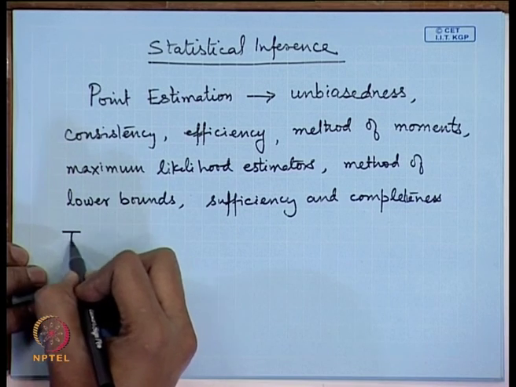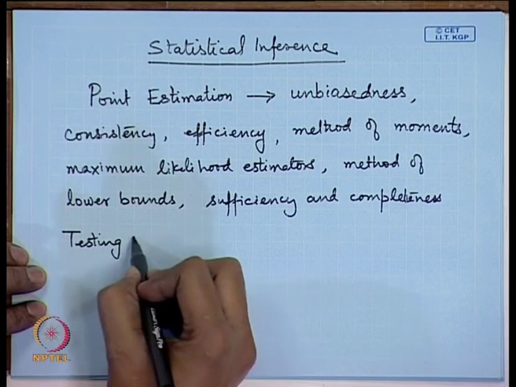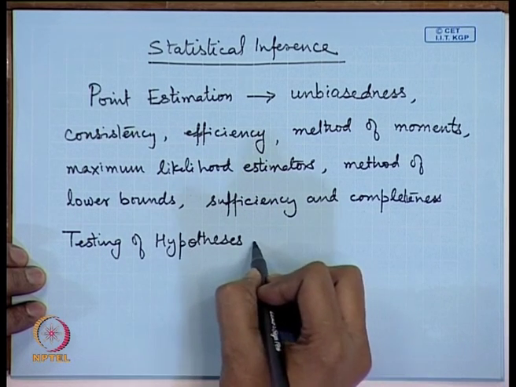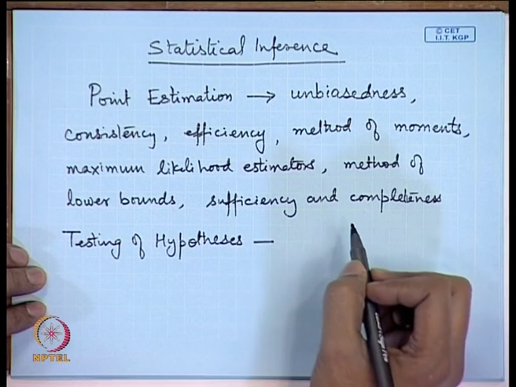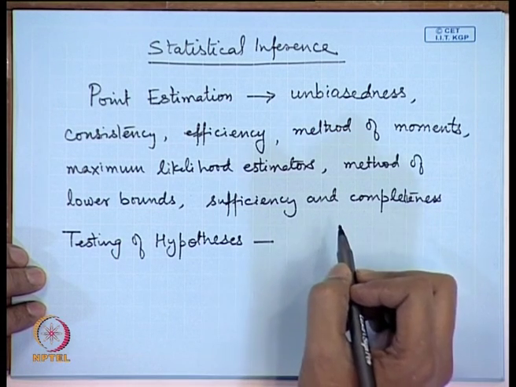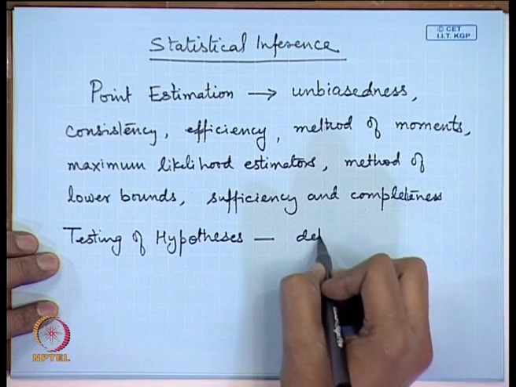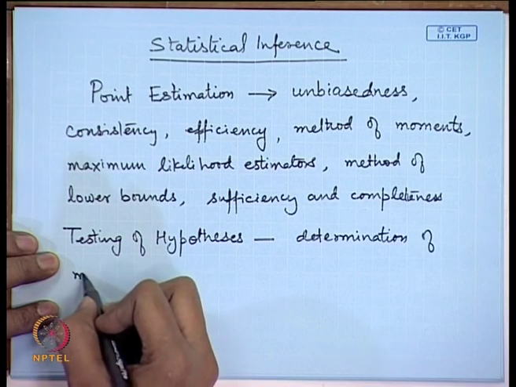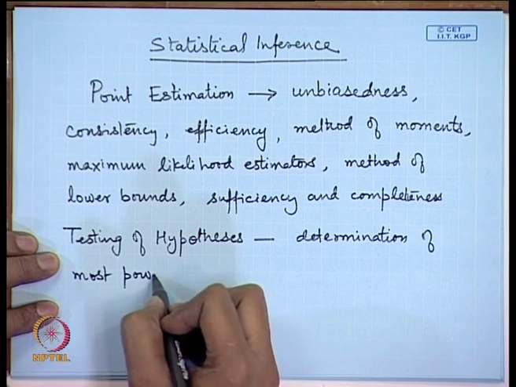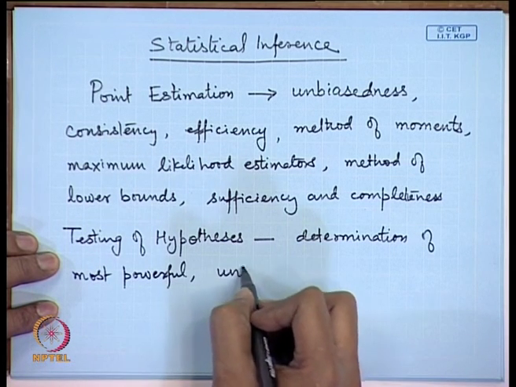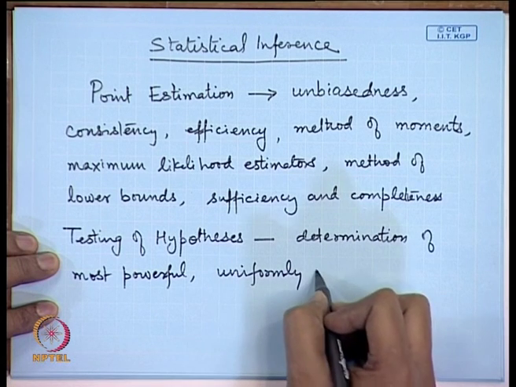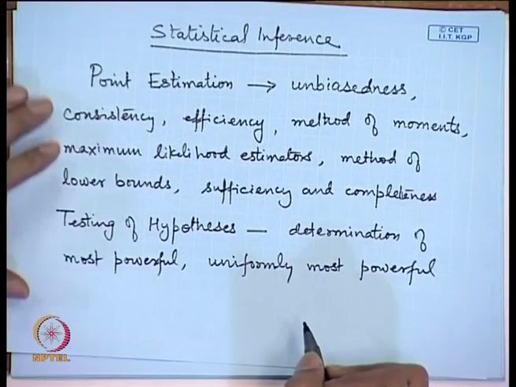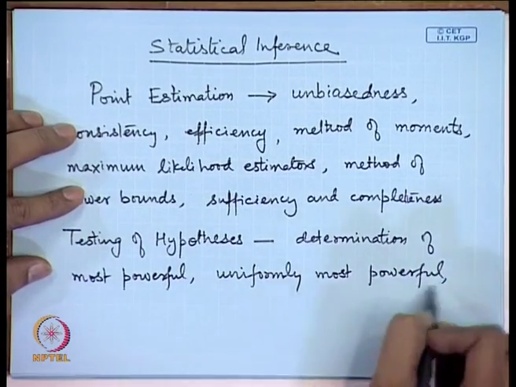We will cover another major area in inference, that is testing of hypothesis. We will discuss how to find out various kind of tests, what are the types of errors, the fundamental concepts of testing of hypothesis, and determination of the tests. So, in the determination of tests we will discuss most powerful, uniformly most powerful tests, and then a related concept, that is of likelihood ratio tests.